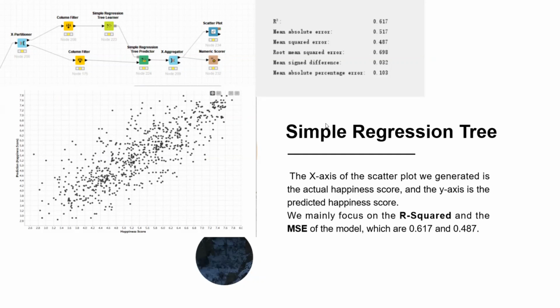From the output of KNIME, we can see the scatter plot which shows the relationship between the actual happiness score and the predicted happiness score, and we can also get the indicators of the model. We mainly focus on important indicators like R squared and the MSE. For this model, the R squared is about 0.6, and the MSE is about 0.48.